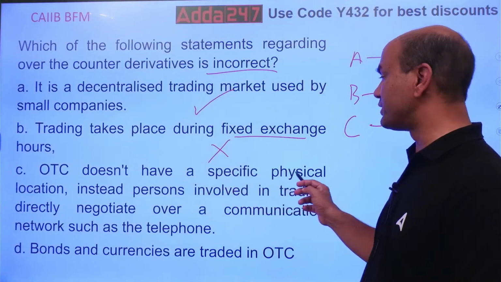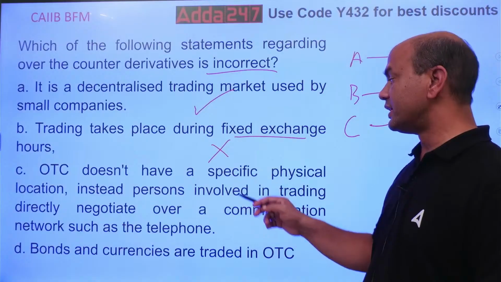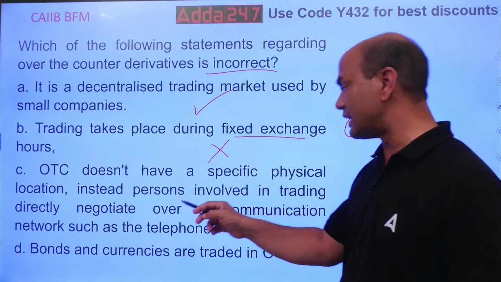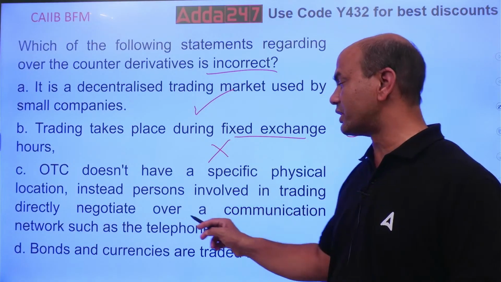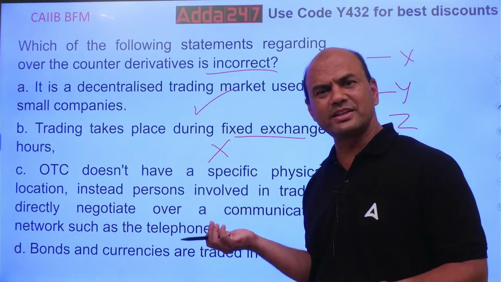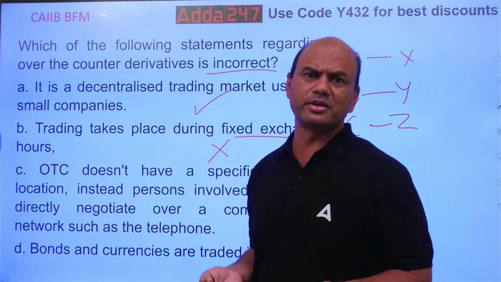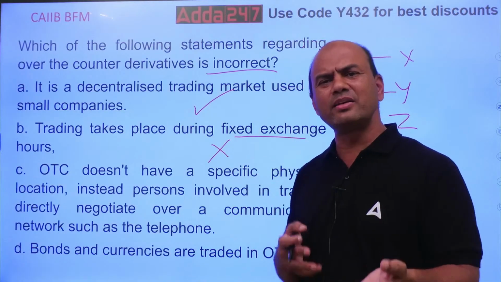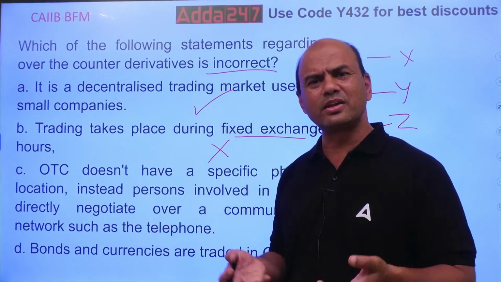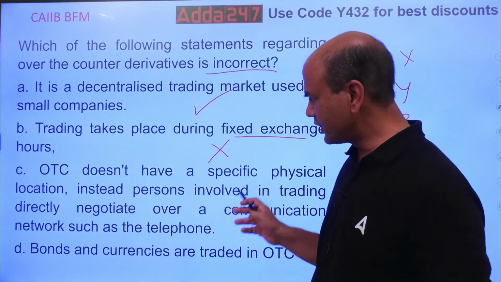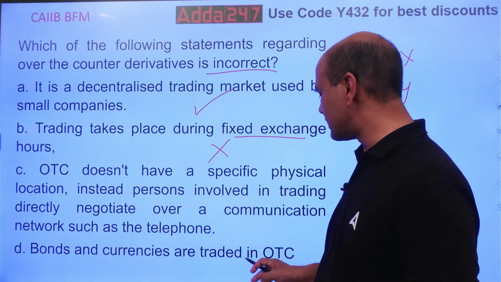OTC doesn't have a specific physical location. Instead, persons involved in the trading directly negotiate over a communication network such as telephone. Obviously, that's what we do in banking, isn't it? Whenever you speak to the customer, you speak over a phone, your email, WhatsApp calling. Okay? Bonds and currencies are traded in OTC.